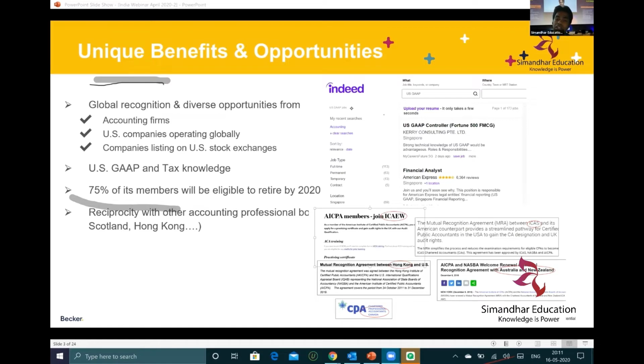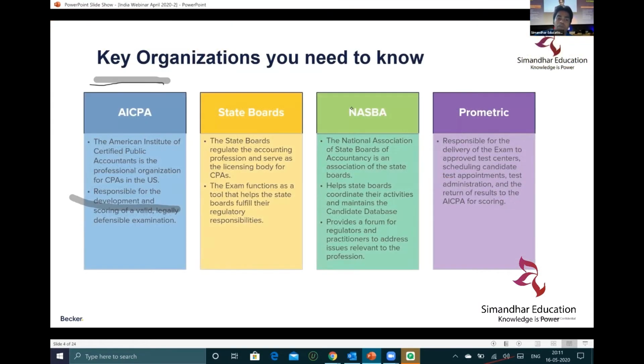These are some of the companies from Indeed and others, like American Express. So these are the companies which hire for the US CPA. Now, what are the key organizations you need to know? One is AICPA. Like in India we have the Institute of Chartered Accountants of India, in the US they call it AICPA, the American Institute of Certified Public Accountants. These are the people who issue the qualification. So AICPA is that accounting body.